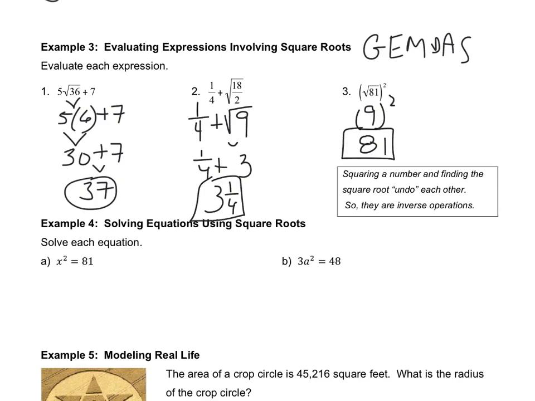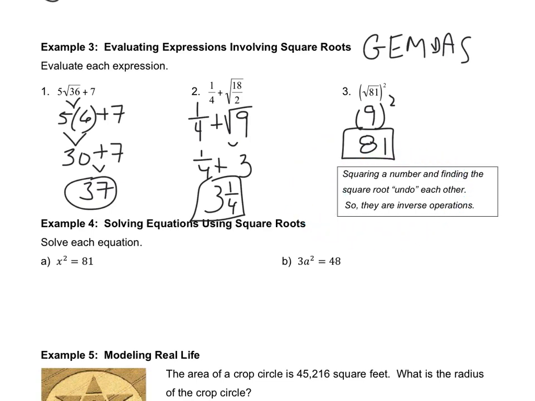I want you to notice what I just did there. We have this 81 in the radicand. We take the square root of it, and then we square it. And look at what we end up with. By taking the square root of a number and then squaring it, you basically get right back where you started from, which is really important to notice right here.